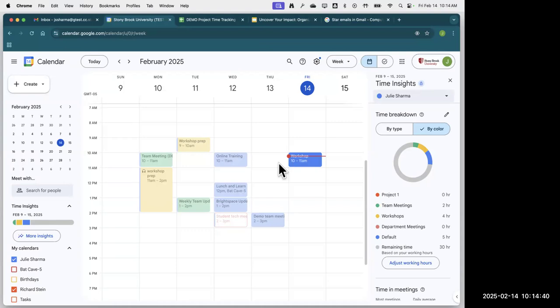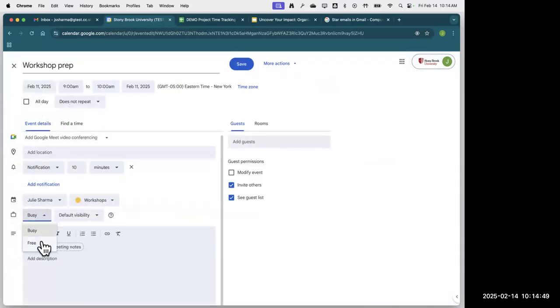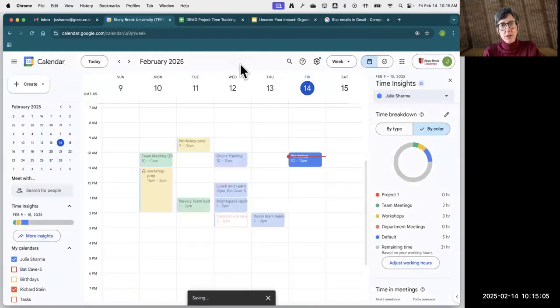But there are certain things where if it's special projects and there's no time limit, I keep it open as free time just so people will still think I'm available to meet. Right. So that's a good point. So if you're blocking off time that you're planning to do something, but you could be booked for meetings, you could choose to set yourself as free for that, and that would resolve what Jessica was talking about.